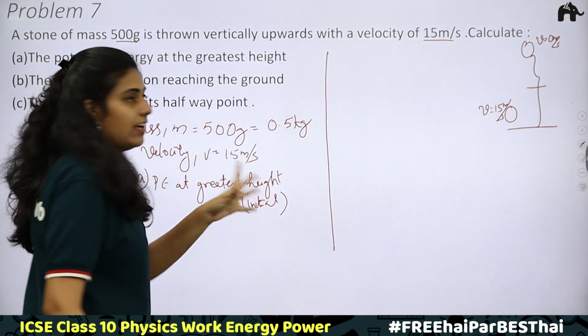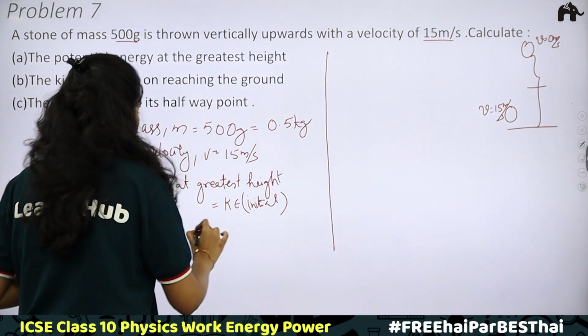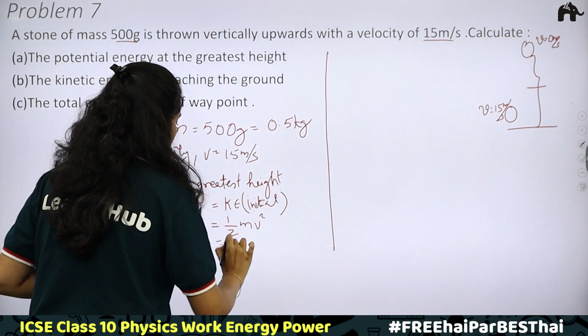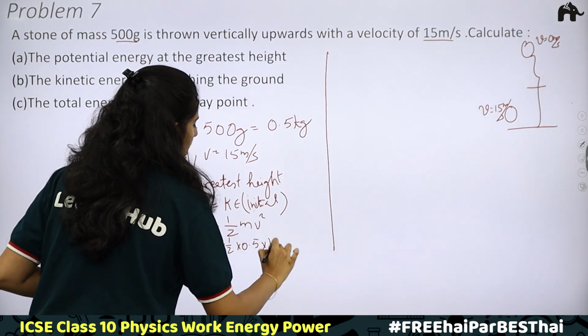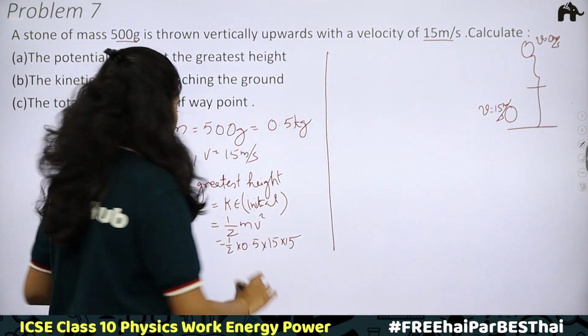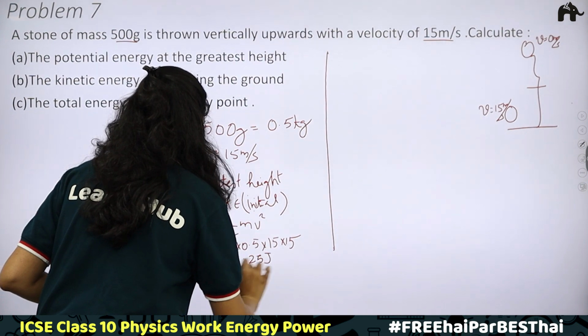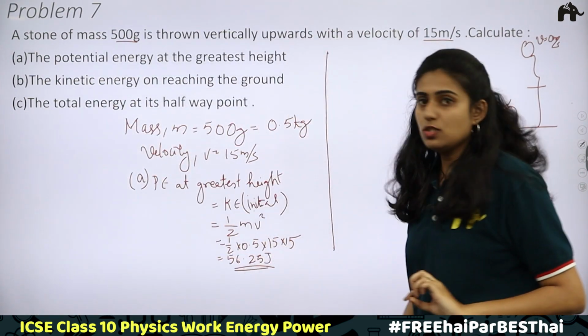We can easily find what is initial kinetic energy. We know the mass and also the velocity. So therefore that is equal to half mv square, half into mass 0.5 into velocity square, 15 into 15. On calculating this, you will be getting 56.25 joules. Okay, so the maximum height potential energy is 56.25 joules.